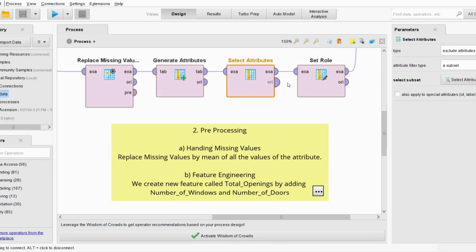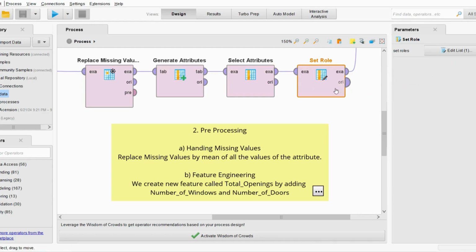Cool. Then select attributes is basically to select all the new attributes that were just generated. And we are excluding the subset of attributes, which is the number of doors and number of windows. This won't be necessary, so we're removing that from the data set.